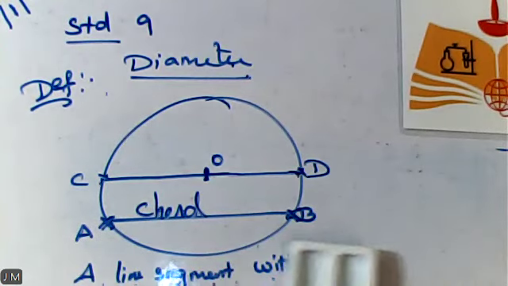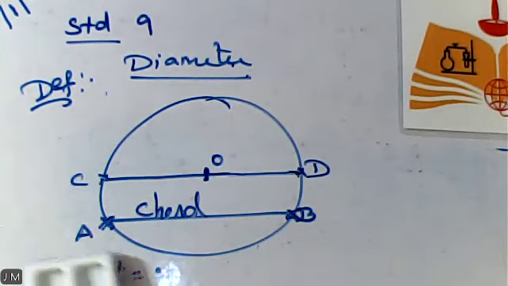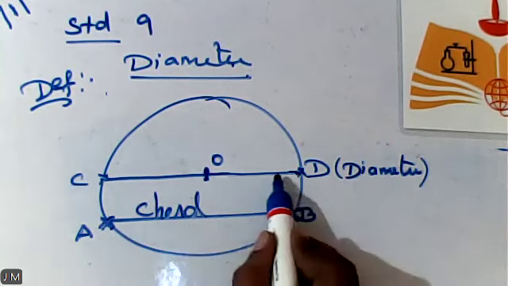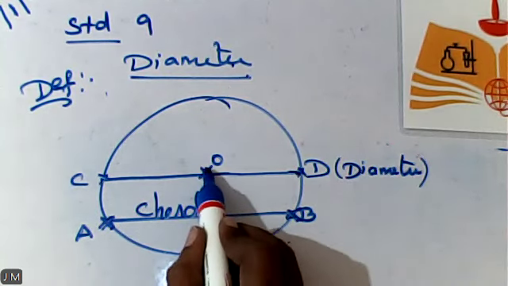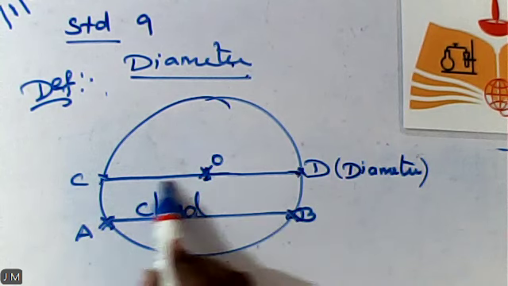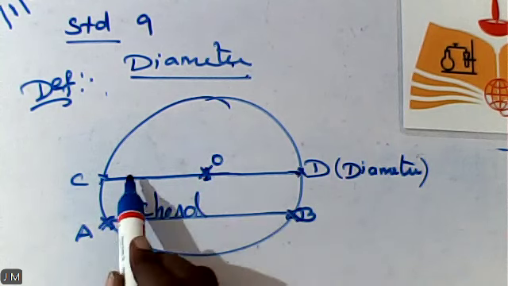Okay? Am I clear, my children? So what is called the diameter? Here the name of this one is called the diameter. CD is a line segment passing through the center of a circle. So what is called the center? The fixed point O. So a line segment passing through the center of a circle is called the diameter.